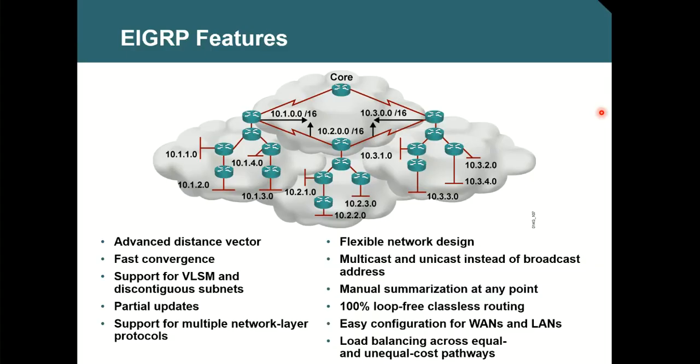RIP sends the complete routing table every time, every 30 seconds. That is going to consume bandwidth as well as the CPU of the processing router. Every 30 seconds, if they need to process the same information, then it is a waste of processing, you see. When you send a partial update, only the change needs to be processed.